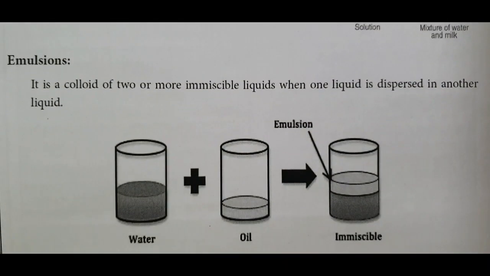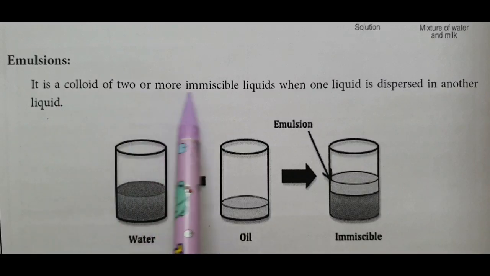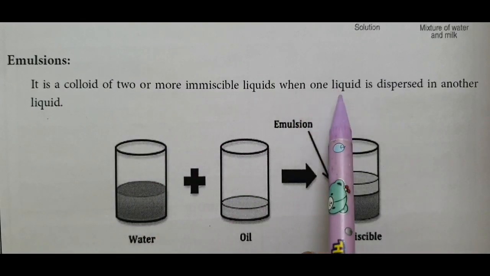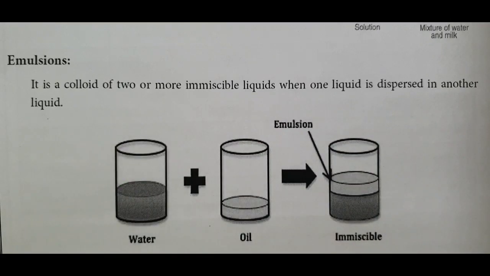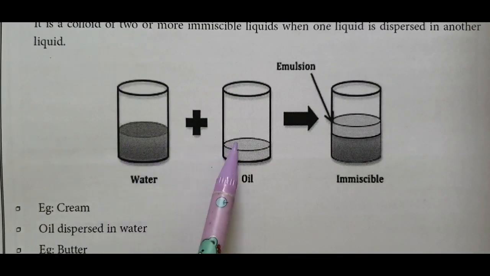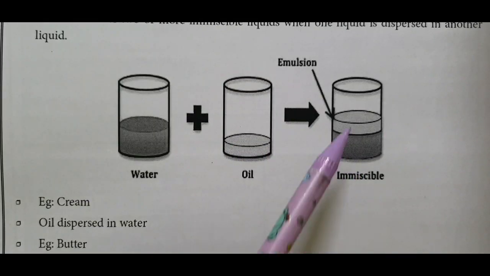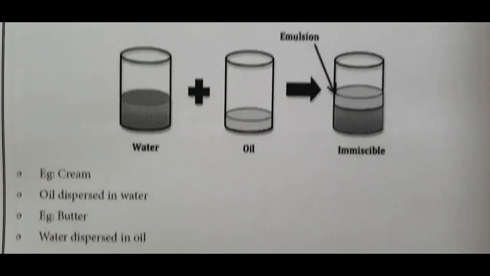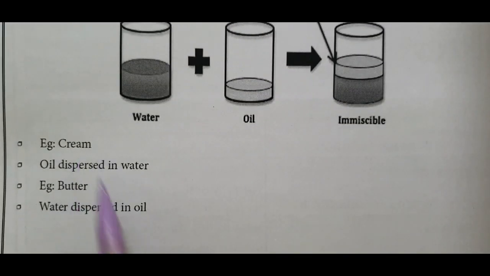Then emulsion. It is a colloid of two or more immiscible liquids, when one liquid is dispersed in another liquid. When you mix water with oil, two immiscible liquids are formed, that is called an emulsion. It is a colloidal solution of liquid in liquid. Examples of emulsion are: oil dispersed in water, this is called O/W type emulsion; water dispersed in oil, W/O type emulsion; and butter. These are examples of emulsions.